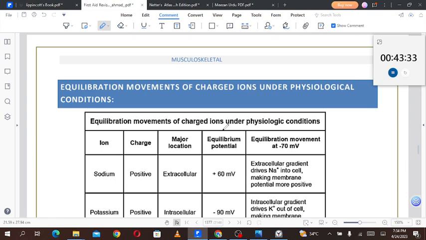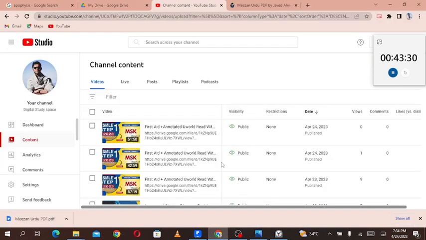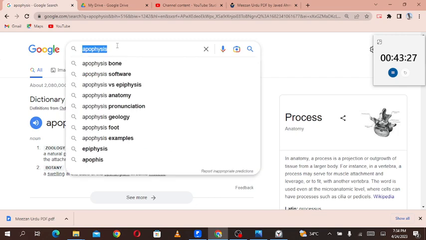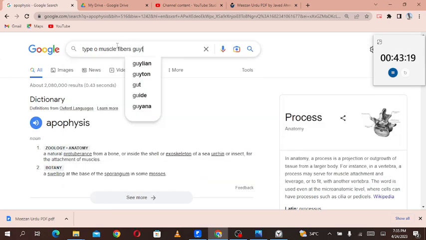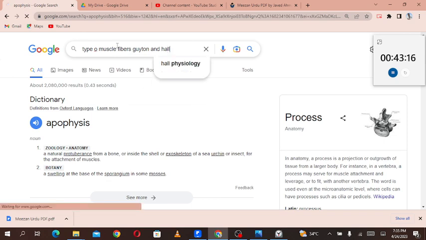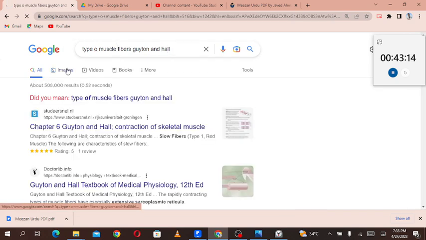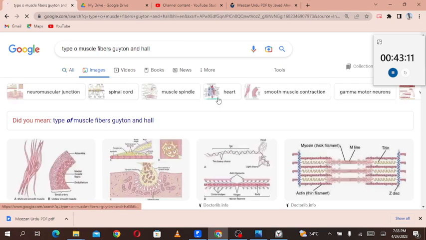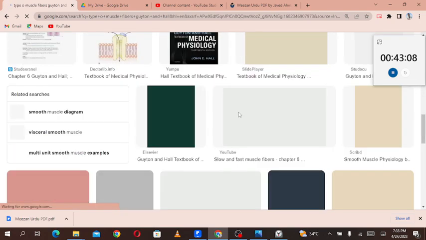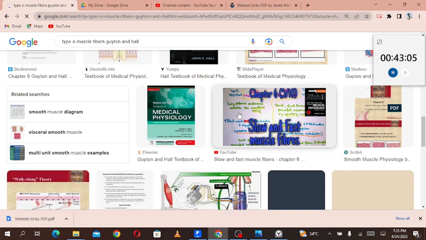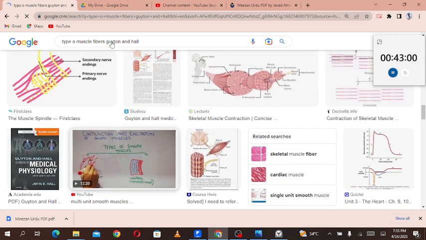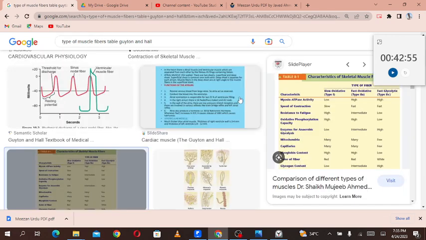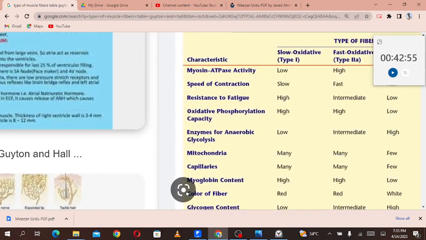Moving forward to the equilibration. Okay, I remembered one point. Maybe there is a picture of that. There was a table about the types of muscle fibers in Guyton and Hall, but I can't find it right now. So there we have this table. Here you can see now.